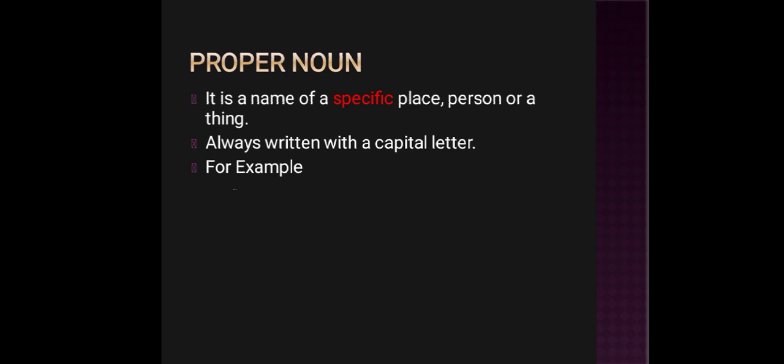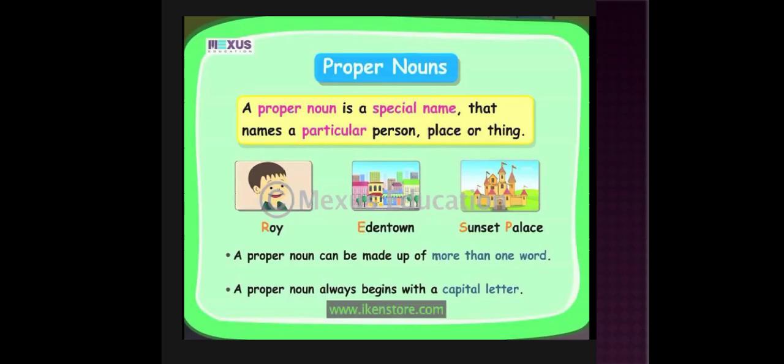Now coming towards the examples. For example, London. London is a name of one country, a specific country. So it is written with a capital letter and it is a proper noun. Number 2, Rehan. Rehan is a name of a specific boy, so it is always written with a capital letter. And likewise, maths. It is a name of a specific subject, so it is always written with a capital letter.